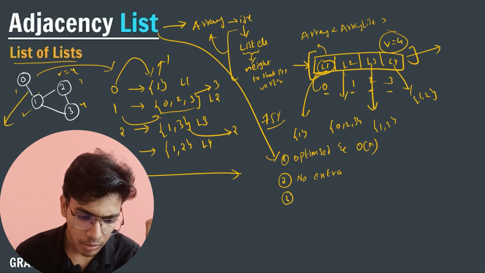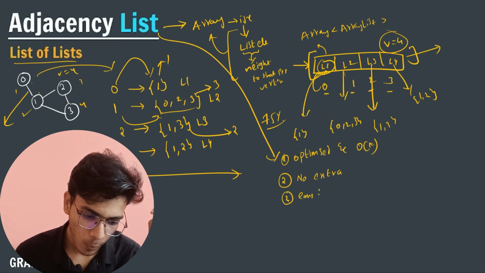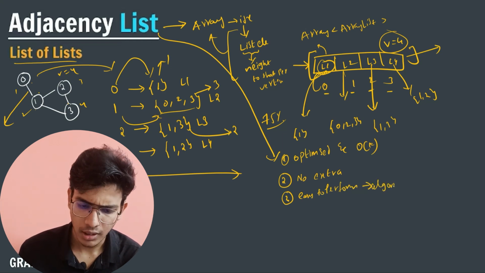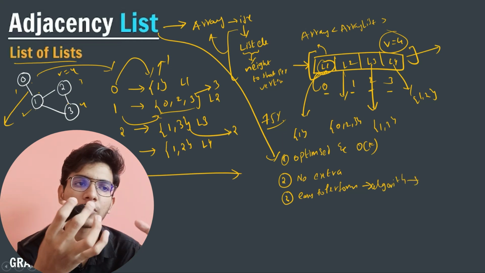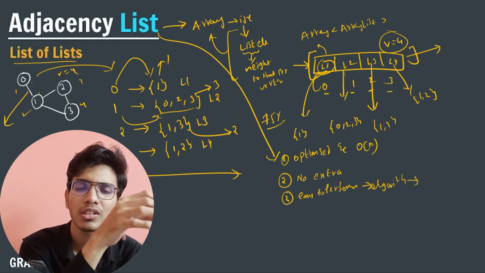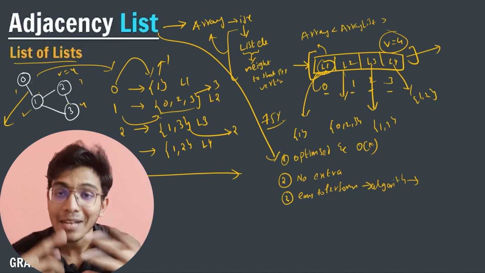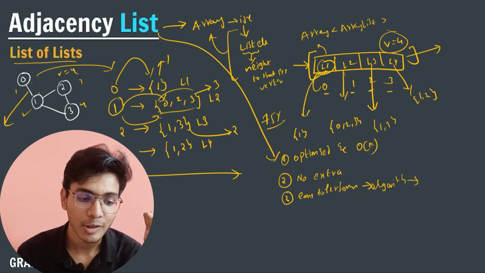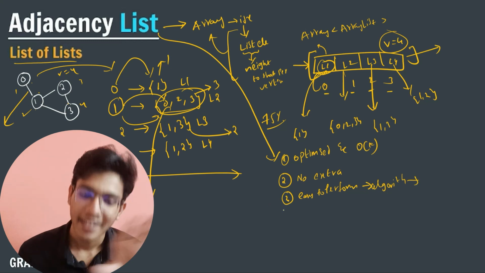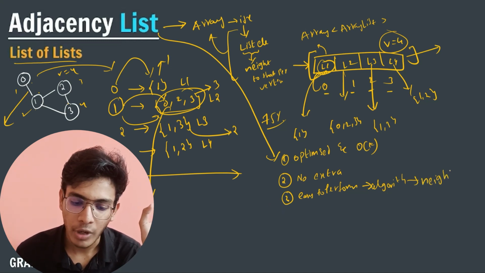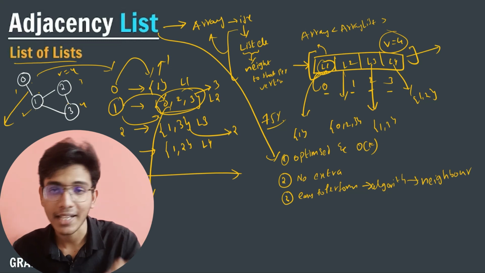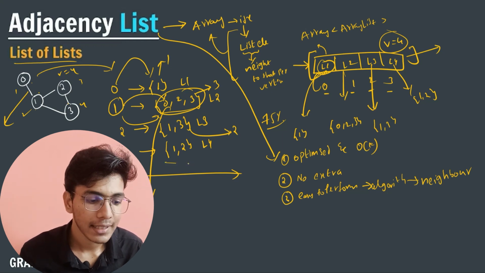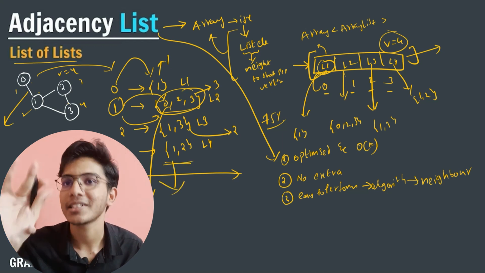And the third point you need to remember is that it is easy to perform some algorithms, which we study further, to find neighbors. In a question they might ask you, for this particular vertex, tell me the neighbors. So what I can do, I already have a vertex and its corresponding neighbors, so I will basically print this list to the user, that's all. Whenever a user asks for the neighbors of a particular vertex, I am already storing the vertex and its corresponding neighbors, so I will return its neighbors, that's all.